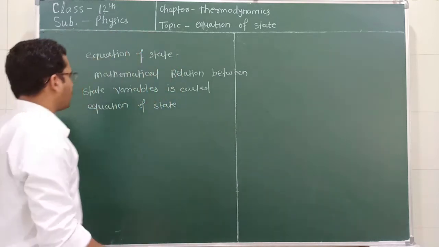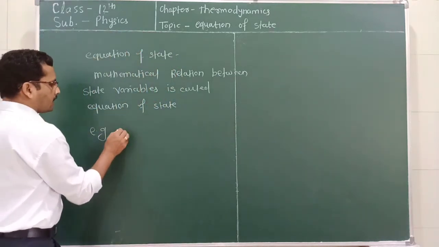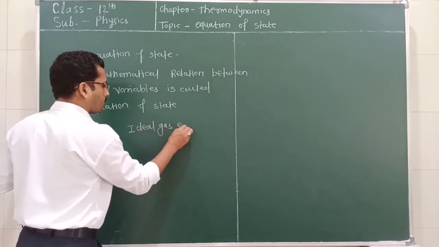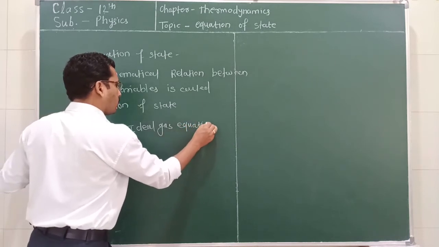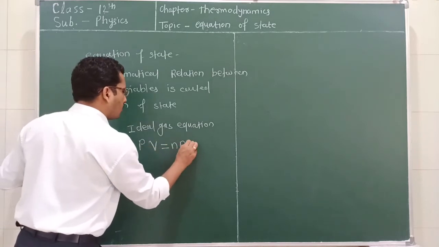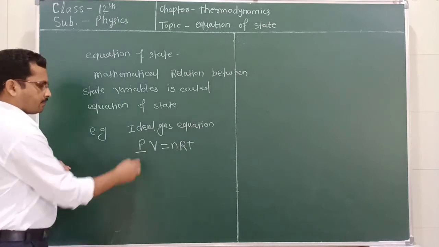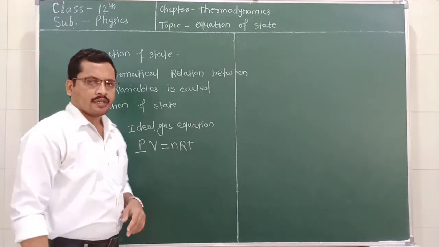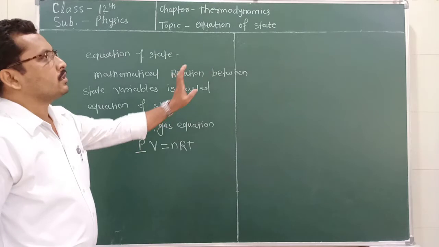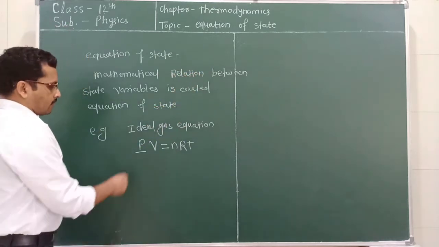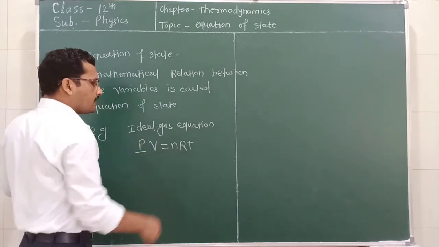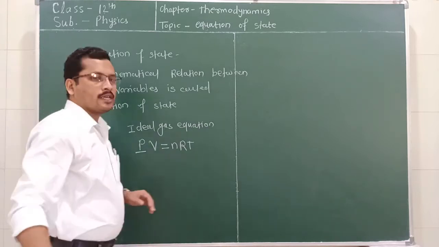Now, what is the example? The simple example, which we all know, is the ideal gas equation. What is the ideal gas equation? The ideal gas equation is PV equals nRT, where P, V and T are the state variables which completely describe the equilibrium condition of the system. This is pressure, volume, this n is the number of moles, this R is the gas constant, and this T is the absolute temperature.